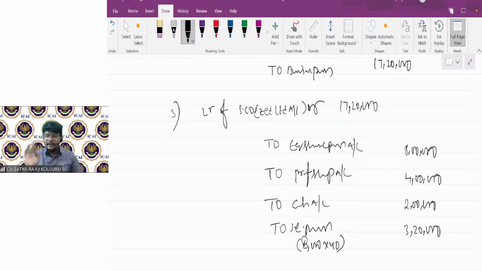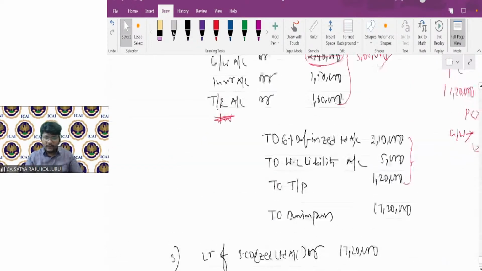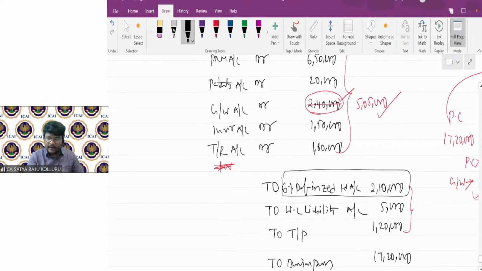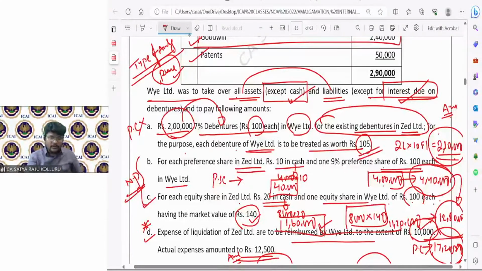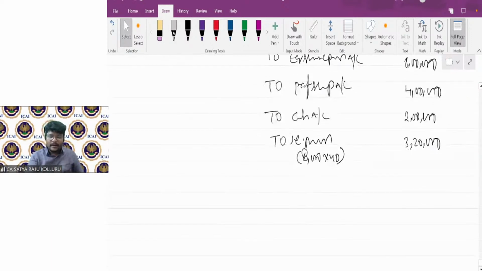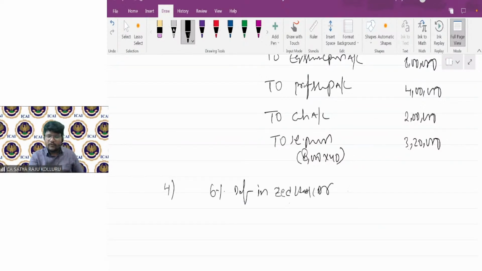Sir, still the entries are not yet over. Just hold for a second, because for the 6% debentures in Z Limited, we are issuing our company debentures. If you observe here, 7% debentures in Y Limited. We are in the books of Y Limited. We need to issue, and we need to cancel the 6% debentures in Z Limited. Now, what is the entry? If I cancel the 6% debentures, I need to debit that. 6% debentures in selling company, that is Z Limited account debit. At which value I acquired, 2,10,000.